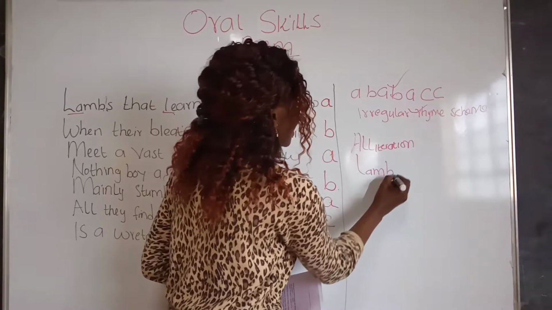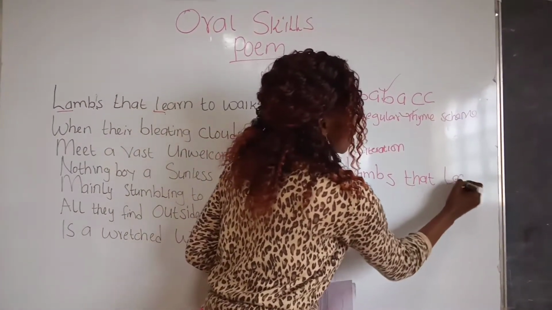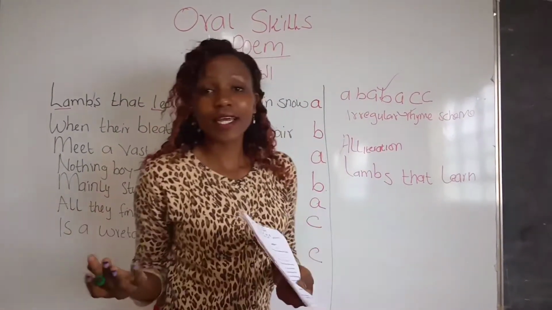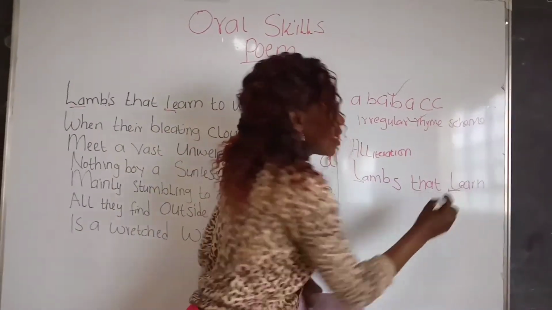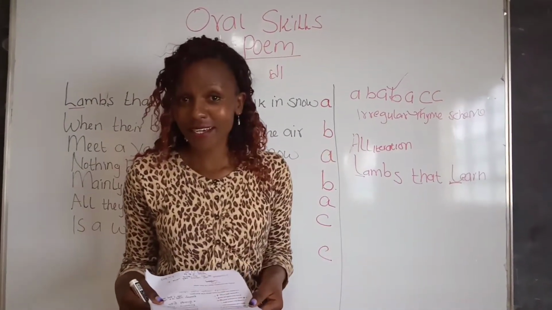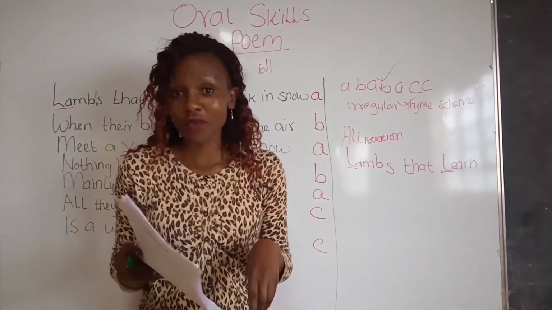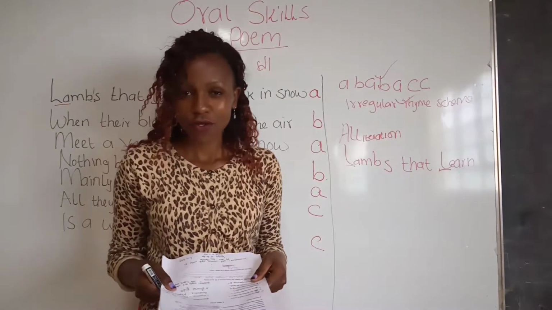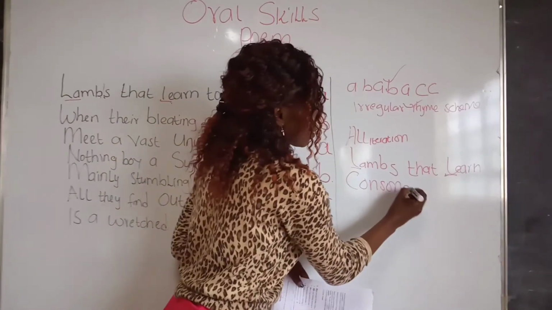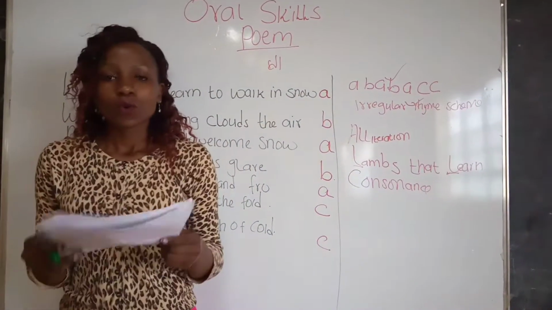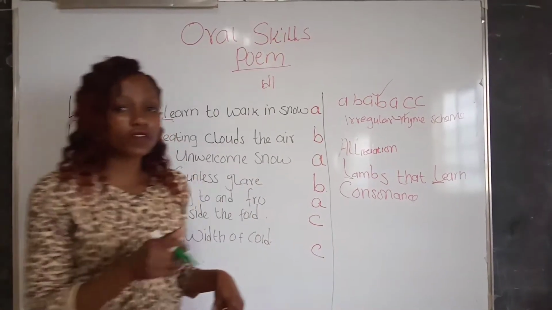Lambs that learn. So we have to underline the repeated sound, which is the L and the L. That is alliteration. Have you identified any other alliteration in the poem? Please give me a comment. Number 2, we have consonance. In which line of the poem do we have consonance? Line 3 of the poem.